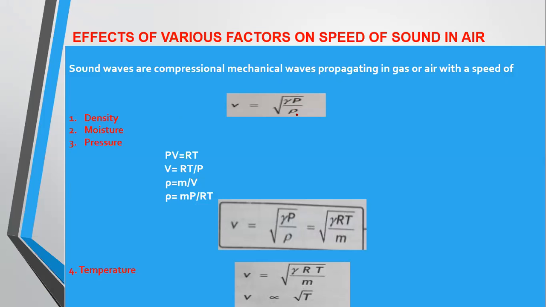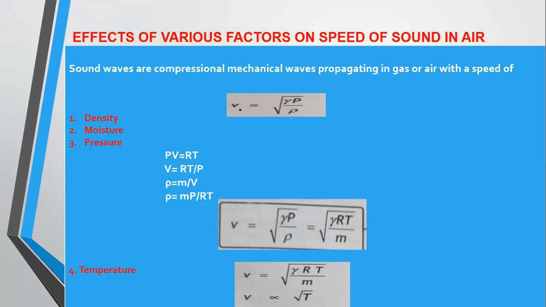So the factors on which the speed of sound depends are: number one, density; second, moisture; third, pressure; fourth, temperature; and fifth, wind. The first one is density.